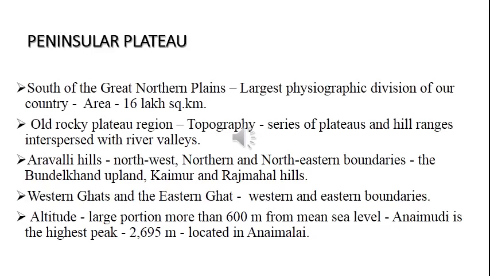So if you see west and the eastern side, it was the Western Ghats and Eastern Ghats. They act as the boundary.